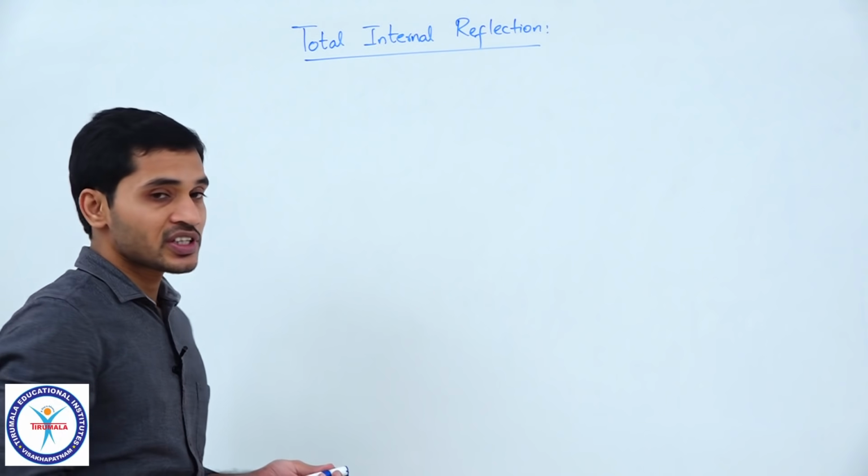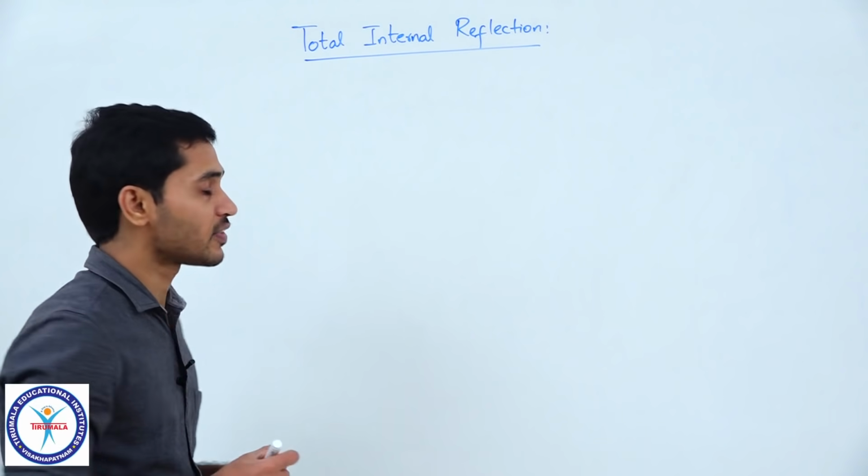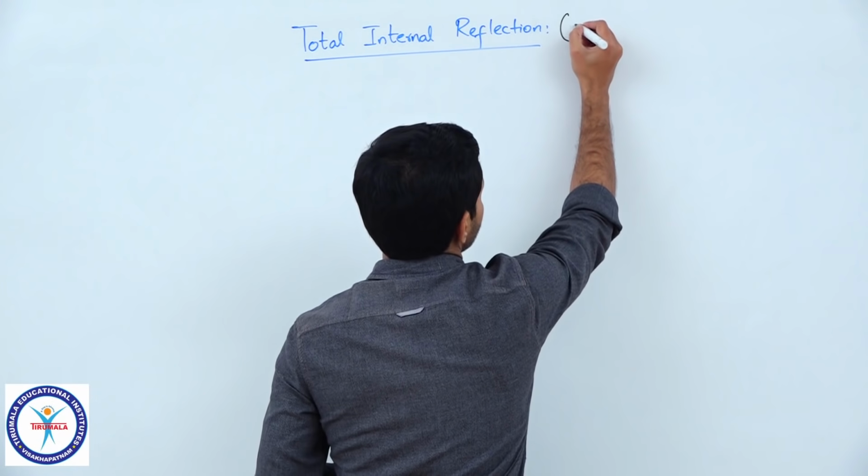Let me first write what total internal reflection means. It is generally called TIR.